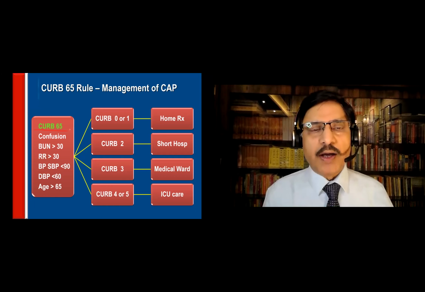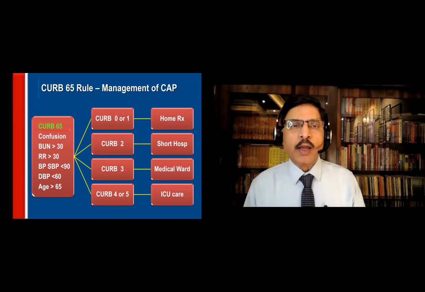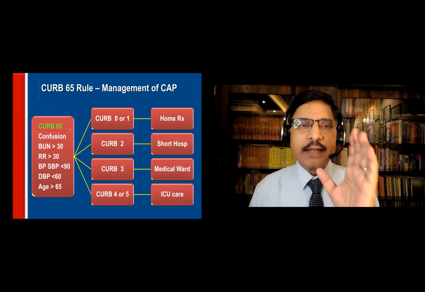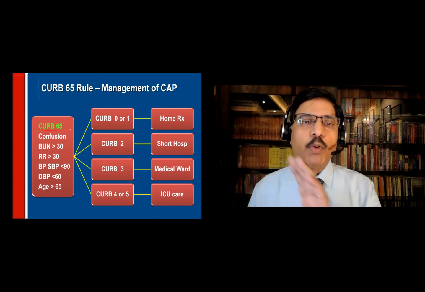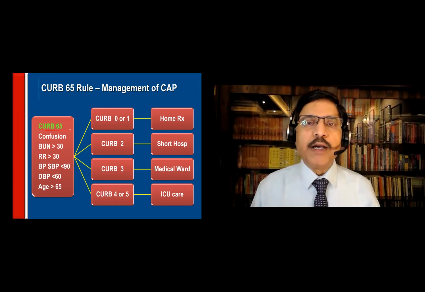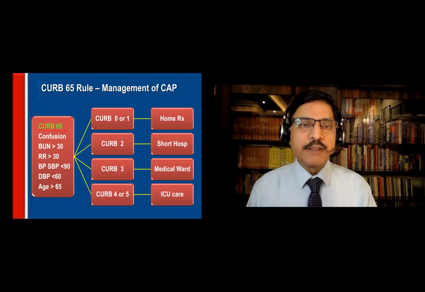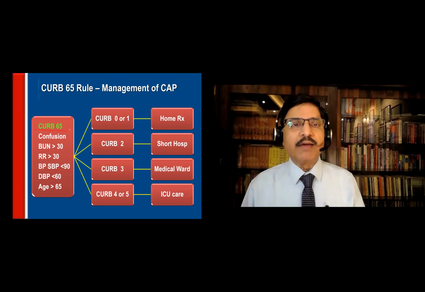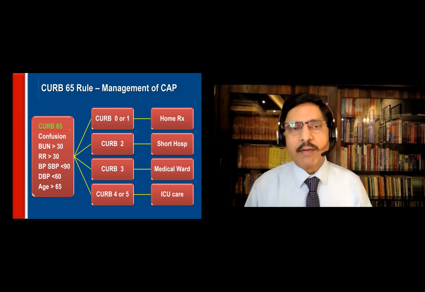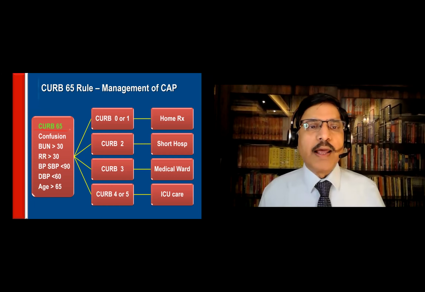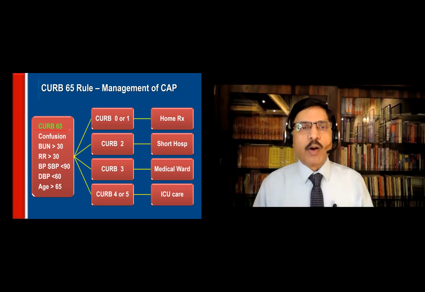CURB-65 is very easy to apply, and studies have proved CURB-65 is as good as PORT scoring. But PORT scoring is useful to predict mortality better. For admission purpose, this is good enough. For mortality prediction, we may require a PORT score. But if you don't have access to all the variables in the PORT score, you can as well do the CURB score. What is CURB score?